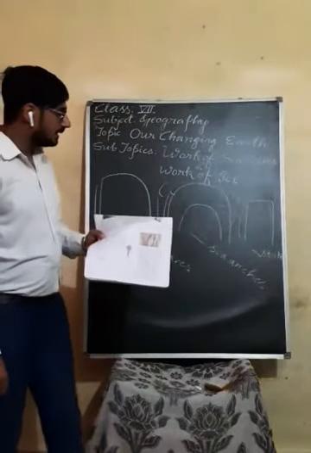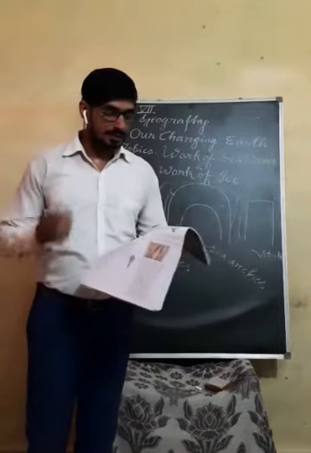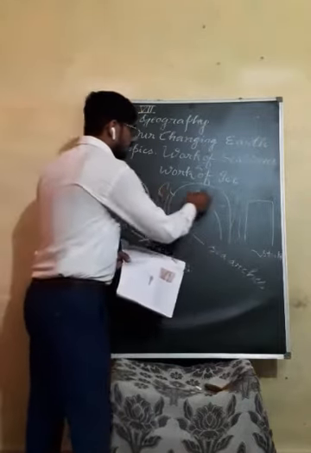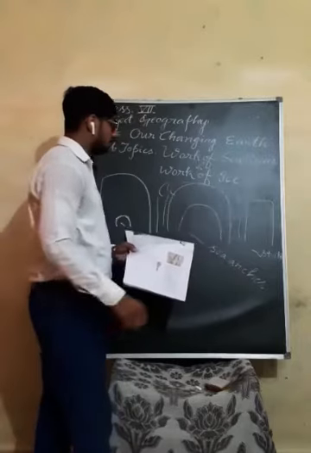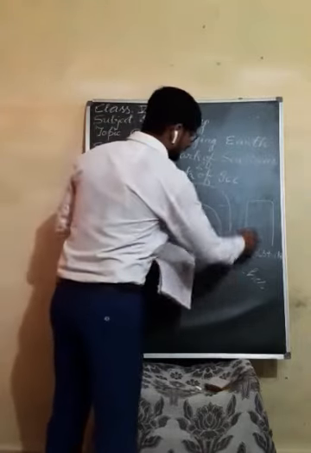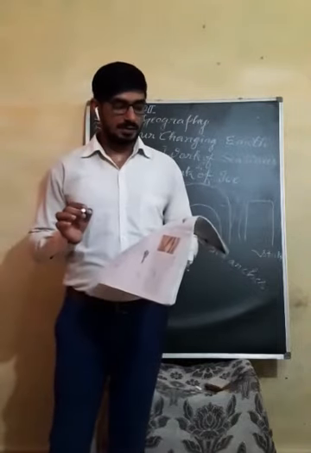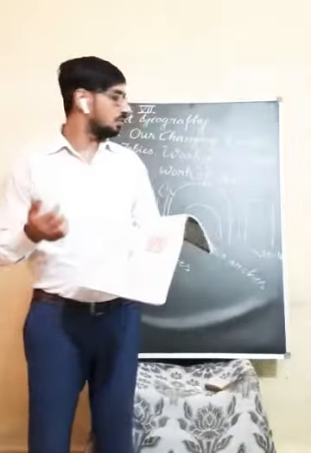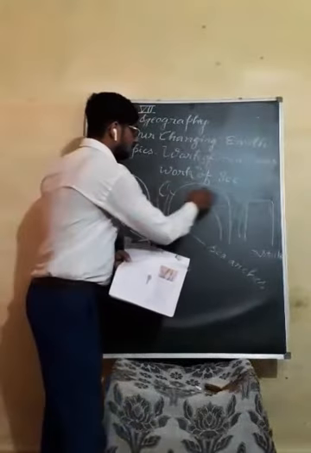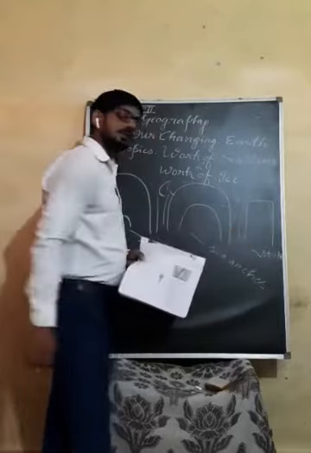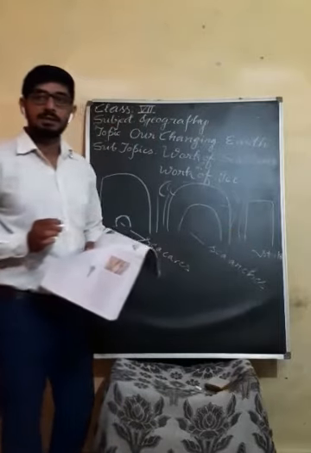And the next one is stacks. What do you mean by the term stack? When the roofs are eroded, broken, and only these wall-like features remain, they are called stacks. The erosion breaks the roof, and only the walls-like structure remains.